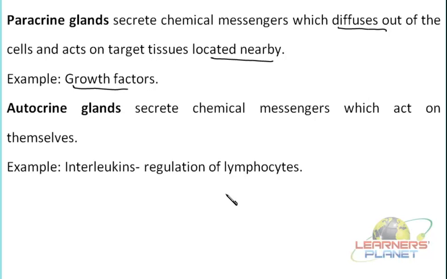Increase in the size, increase in the mass, or increase in the number of the cells. So when these particular proteins are secreted out, and if there is a particular receptor on the target tissue, then the stimulation will take place. Stimulation of what? Stimulation for its proliferation.